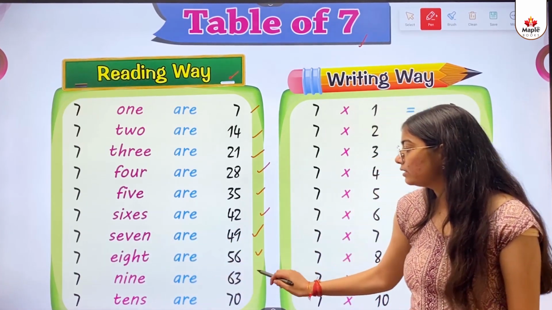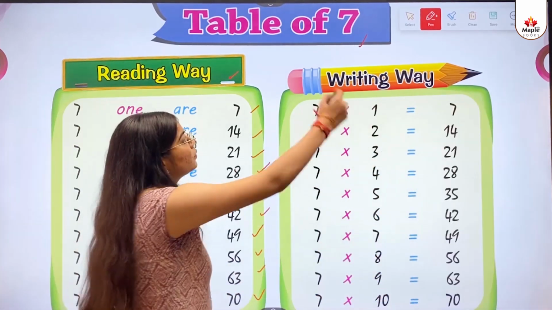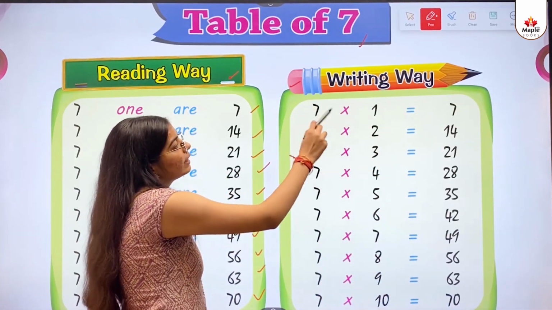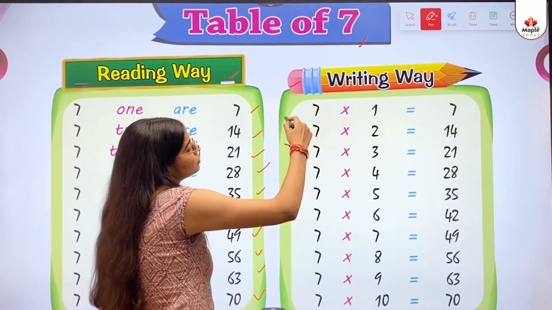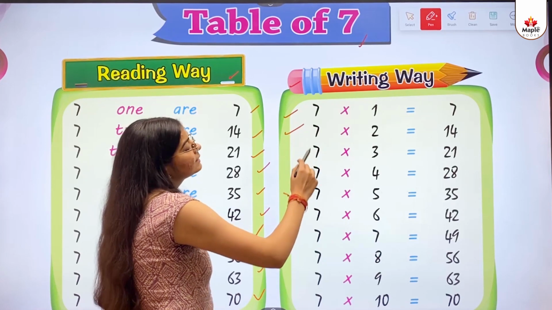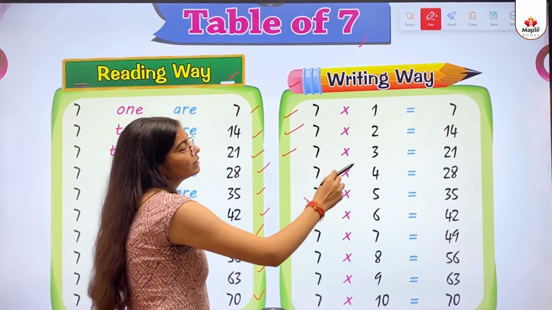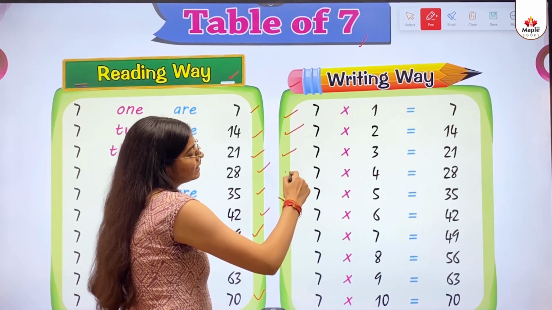7 9s are 63. 7 10s are 70. Writing way. 7 multiply 1 equals 7. 7 multiply 2 equals 14. 7 multiply 3 equals 21. 7 multiply 4 equals 28.